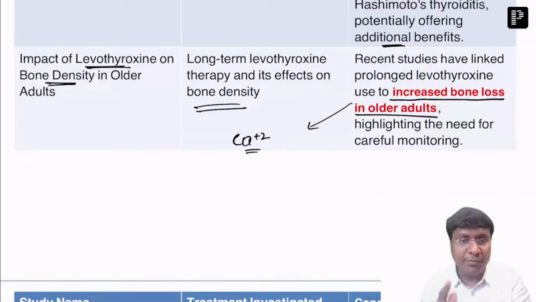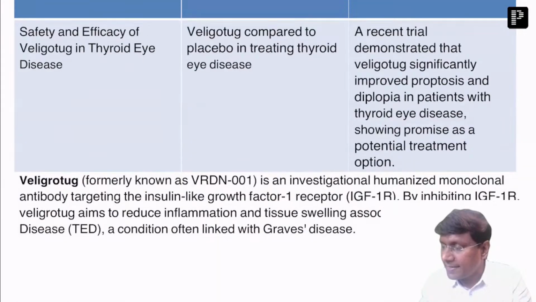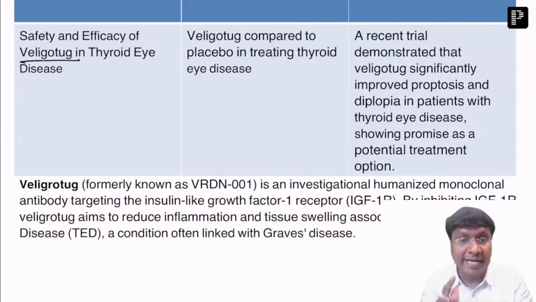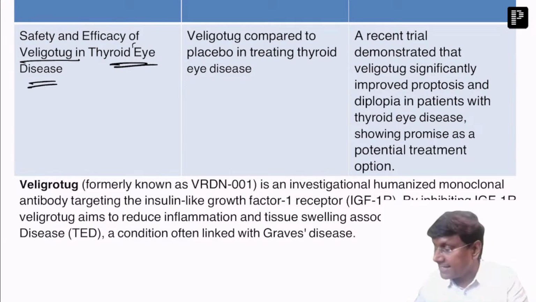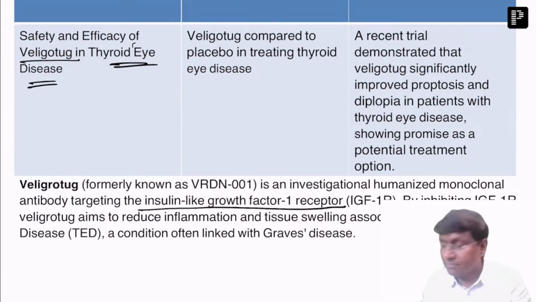Okay, and one more important study was done with a humanized monoclonal antibody. What was that monoclonal antibody? That is veligotug. Where was veligotug used? Veligotug was used in thyroid eye disease. What is veligotug? It is a humanized monoclonal antibody, and it mainly targets the IGF-1 receptor.